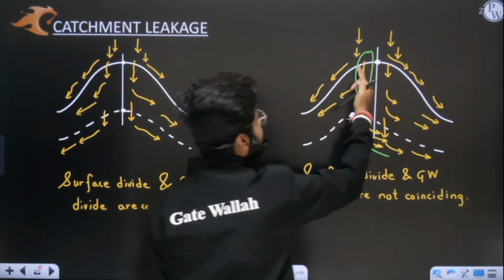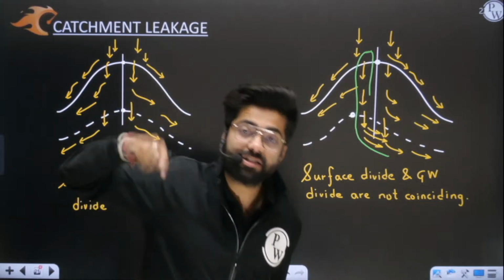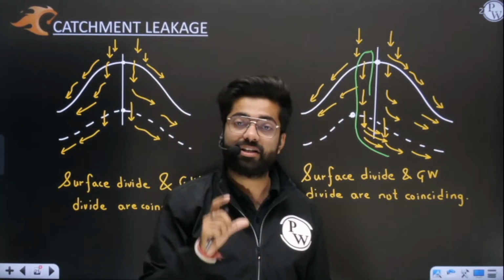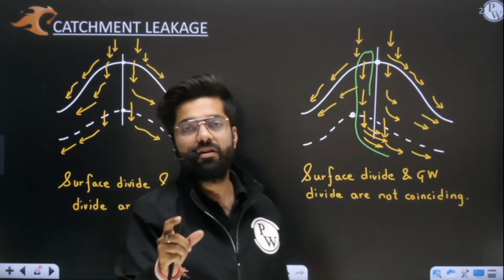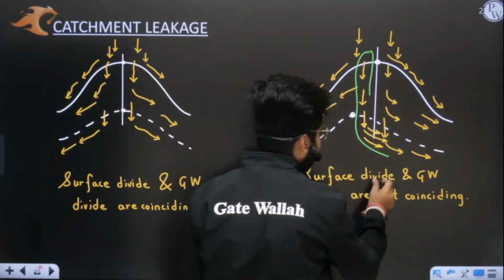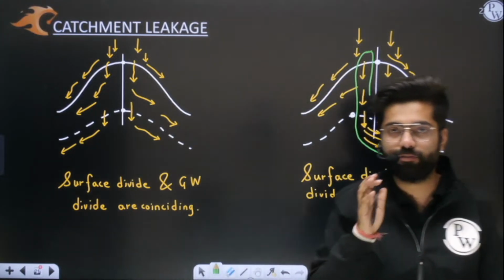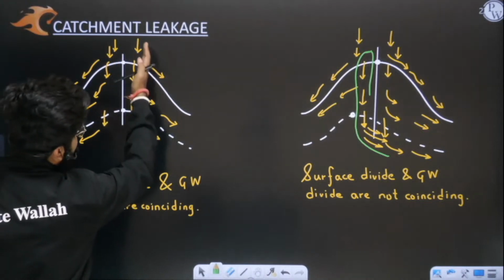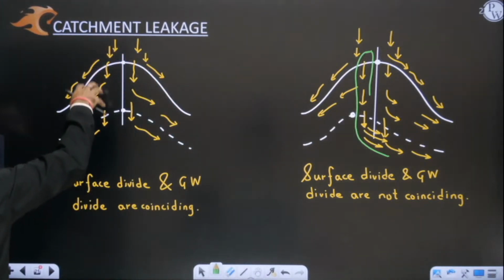You can say that this amount of water has fallen on the left side, but still it is going to the right side catchment area. That's why we are saying catchment leakage is happening only when your surface divide and groundwater divide are not coinciding. Yes or no? I hope this is clear to you. But if they coincide, whatever water falls on the right side will remain in the right catchment area, and whatever water falls on the left side will remain in the left catchment area.